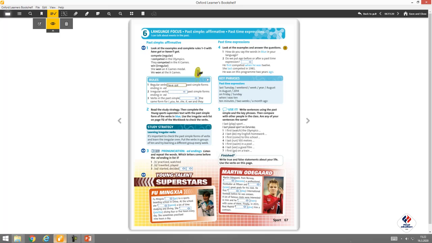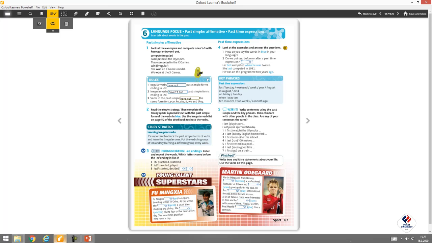But as for number 2, irregular verbs haven't got past simple forms ending ed, like come, came, bring, brought, cut, cut, tell, told, think, thought, or teach, taught. Because they are irregular, their whole forms, their whole shapes can be changed. And rule number 3, verbs in the past simple have got the same form for all personal pronouns, all subjects, which is a good thing for us.